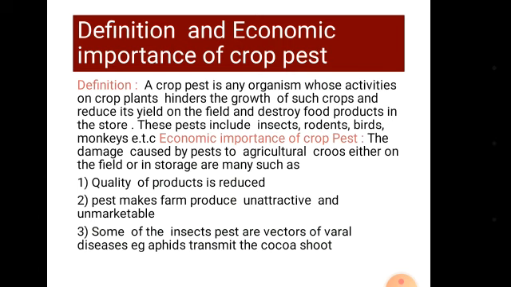3. Quantity or yield of crops is also reduced. For instance, yam attacked by rodents, pawpaw fruits eaten by birds, cocoa pods attacked by mirids cannot be harvested by farmers anymore. They will only harvest the crops not attacked by these pests. 4. Viability of seeds is also reduced. Weevils and beetles destroy the embryo of seeds, and when such seeds are planted, they will not germinate.